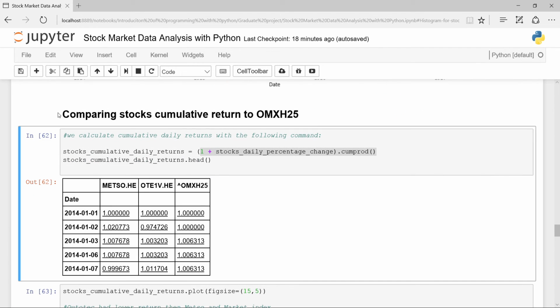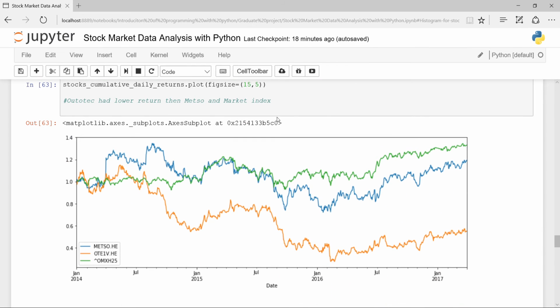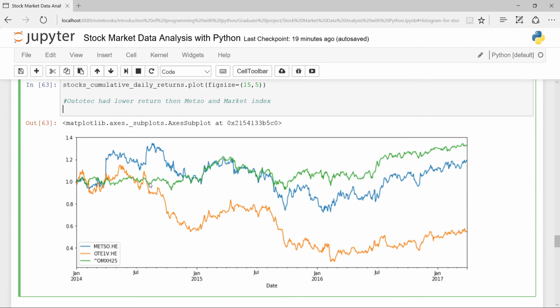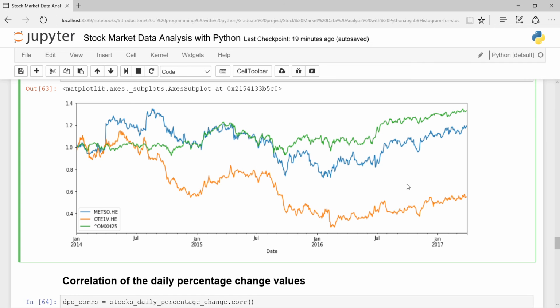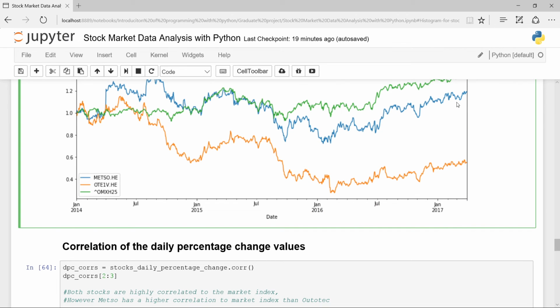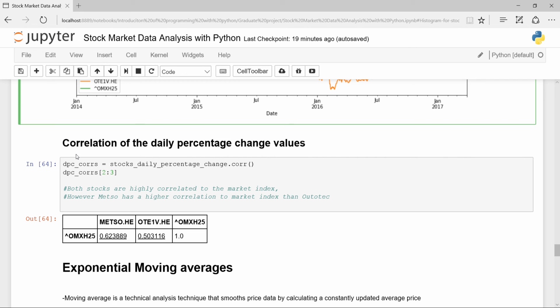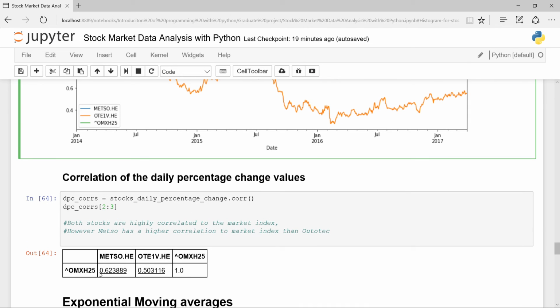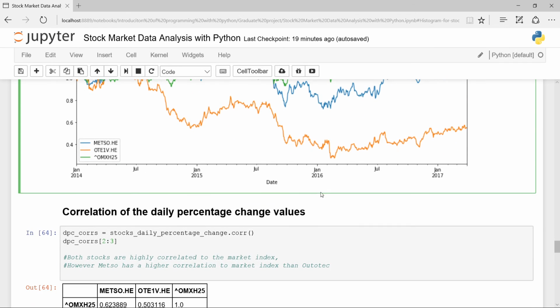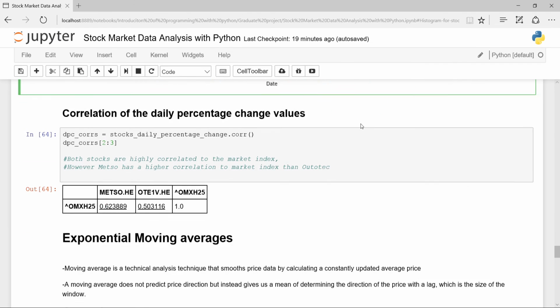And then I want to compare my stocks' cumulative return to my market index through this function. When I plot this result, I can see that at least from mid 2015, my market index had a higher return compared to the other stocks. However, both of them are really correlated to each other. Here also we can see the correlation: Metso has 0.6 and Outotec 0.5. The correlation is really high. However, again, Metso is closer to the market index.